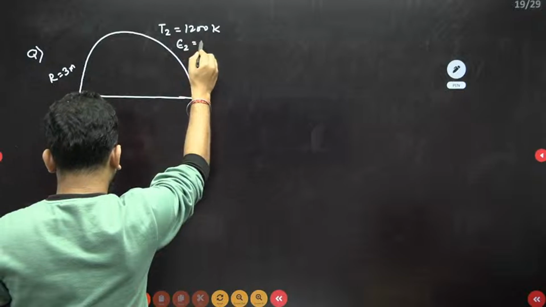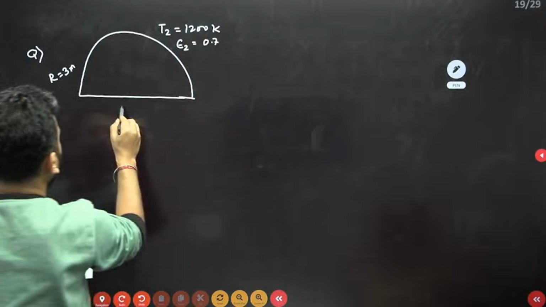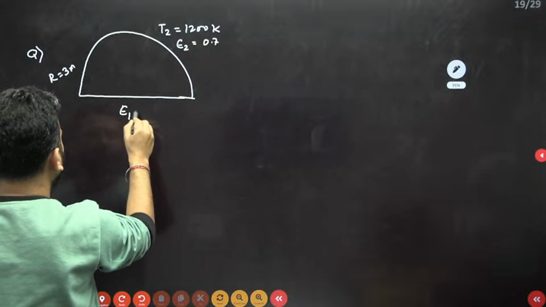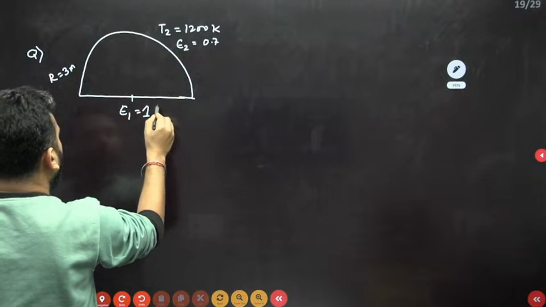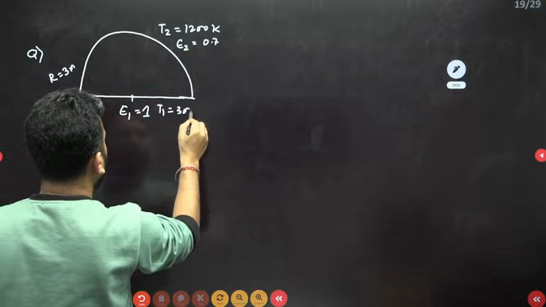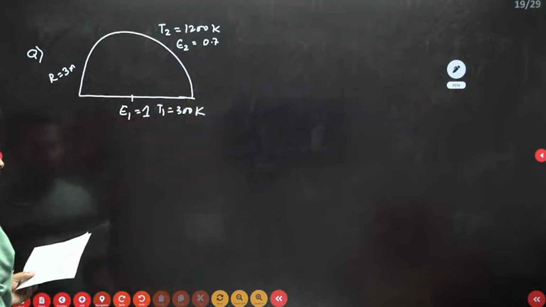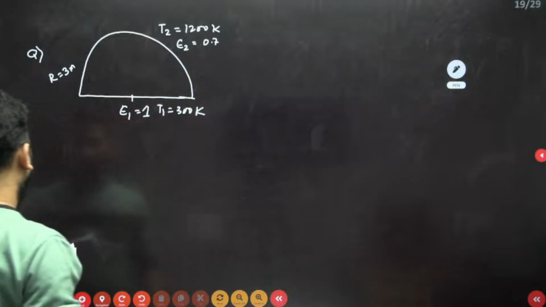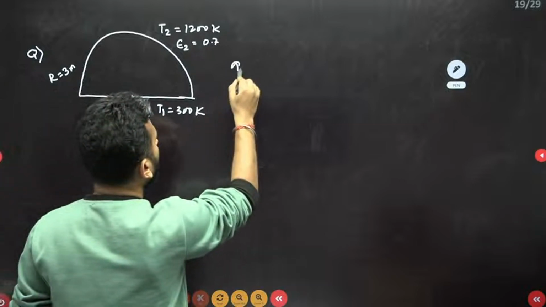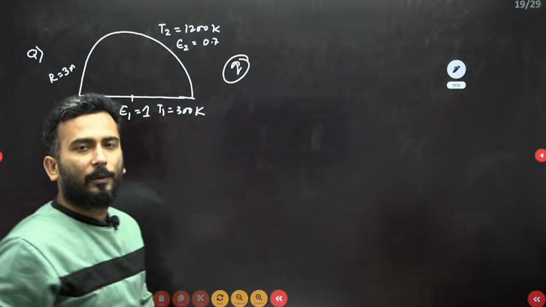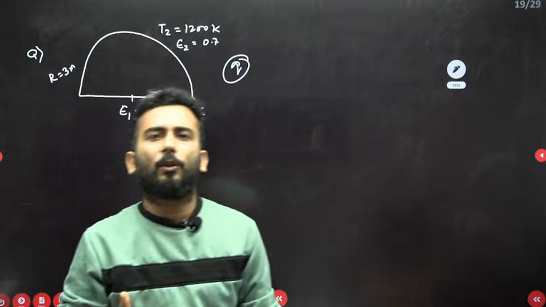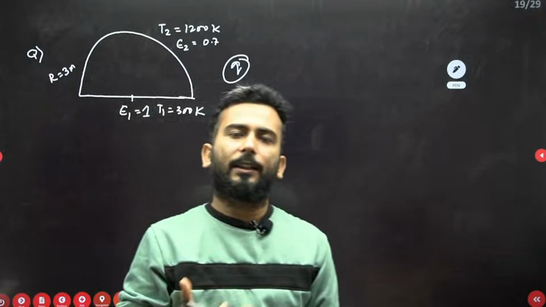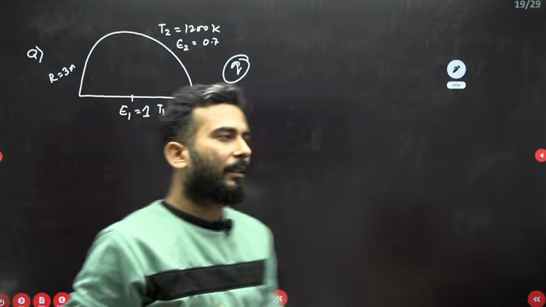Epsilon 2 is given as 0.2, and the black surface has epsilon as 1, with temperature given as 300 Kelvin. So all the basic details have been given, and he is asking for the net rate of radiation.